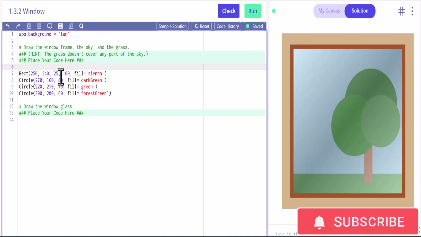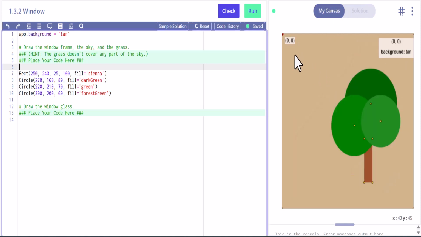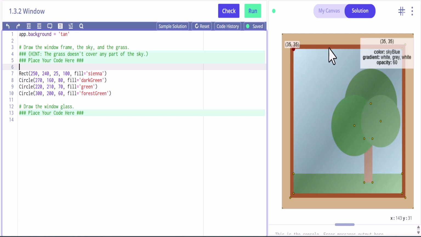So we can look over here, and we currently have sienna, but this would be this right here, the trunk of the tree.